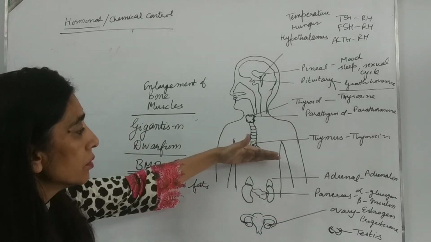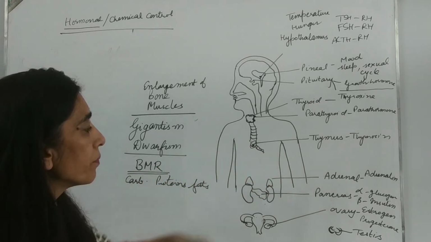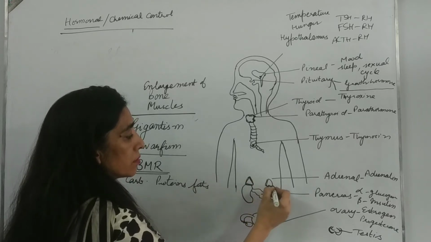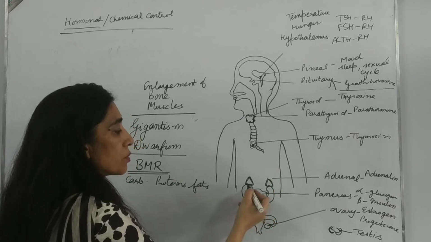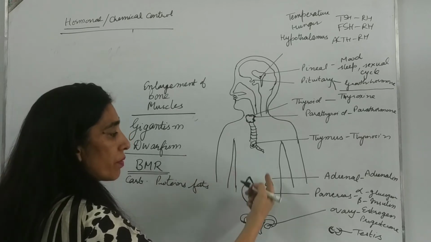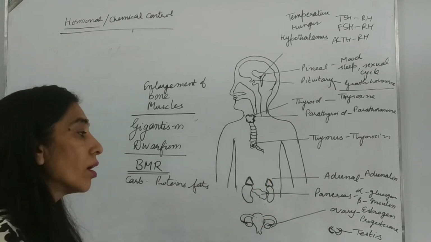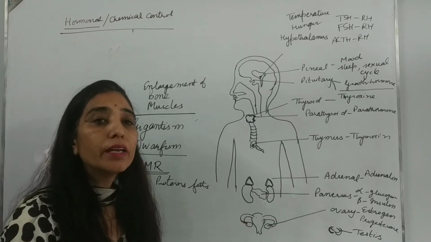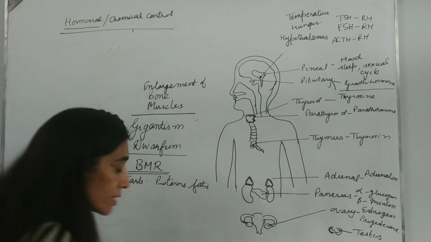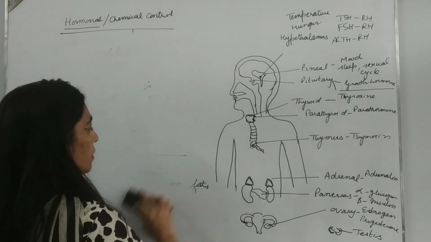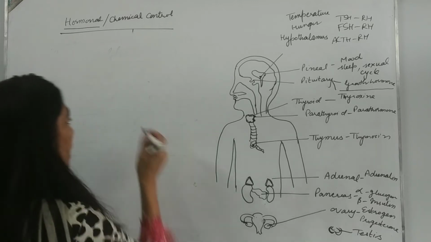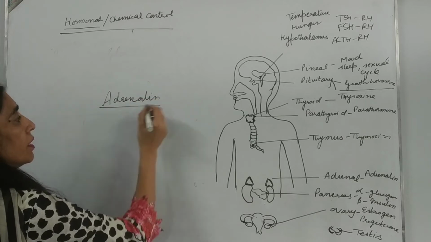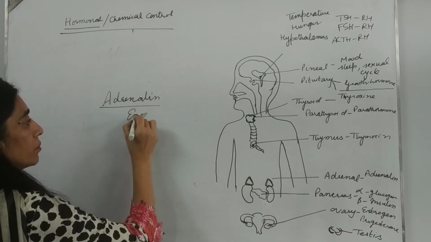Now we come to the lower part, that is kidney. On the kidney, there are triangular glands with yellow color, situated at the top of kidney. And in your NCERT book, they say that adrenal gland secretes adrenaline. Adrenaline is a stress hormone, emergency hormone. Adrenaline is the emergency hormone of the body.